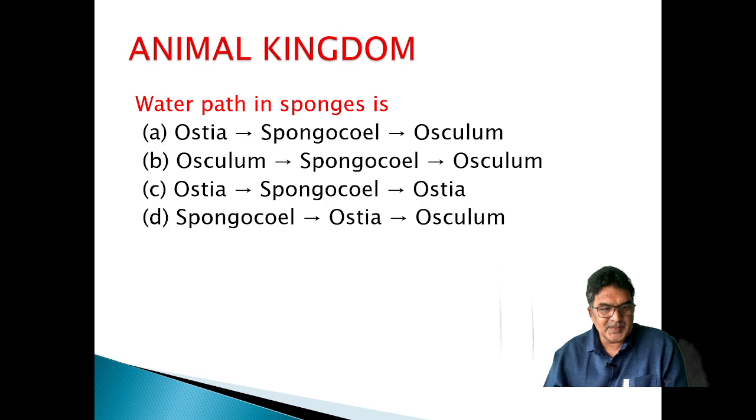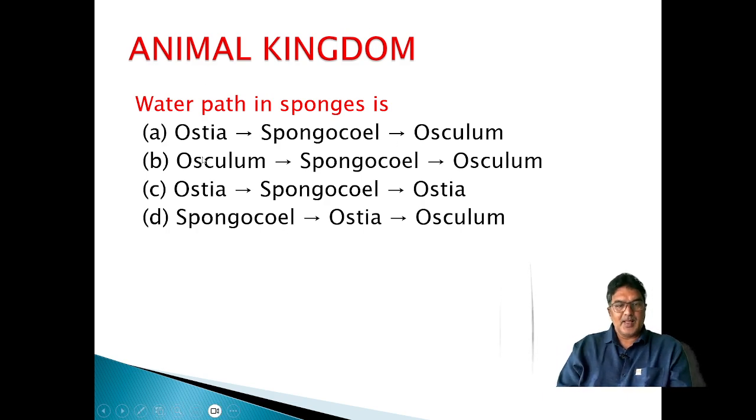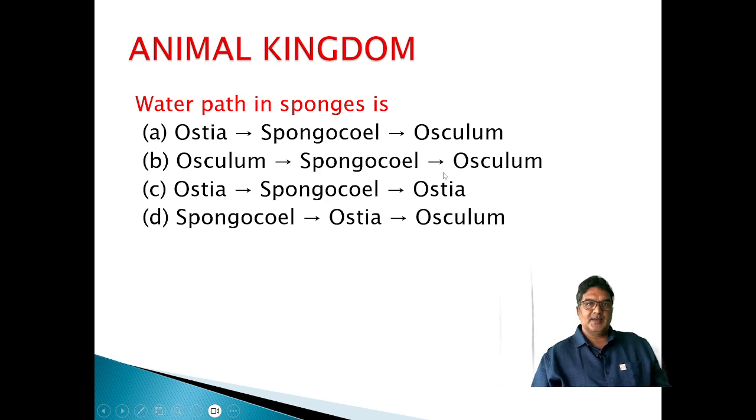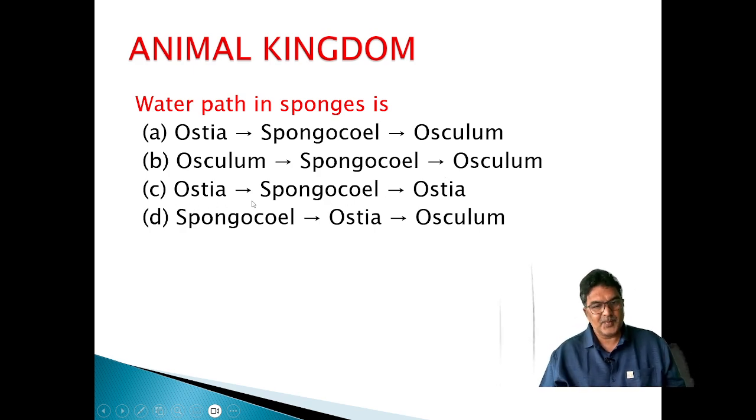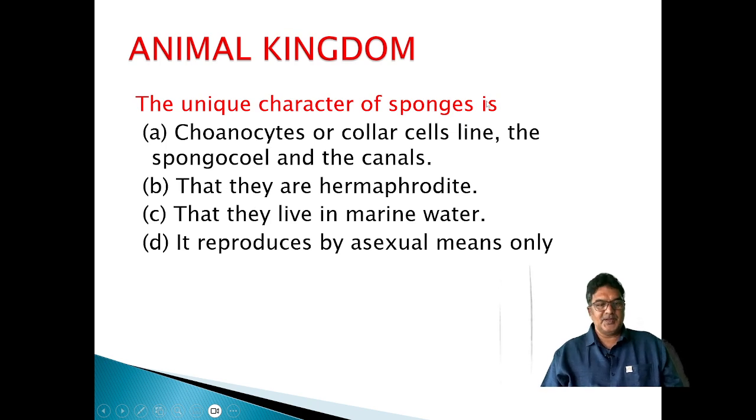Water path in sponges: water enters through ostia, enters into spongocoel, exits through osculum. So, ostia, spongocoel, osculum. The unique character of sponges is choanocytes, the collar cells that line the spongocoel and the canals. Yes, that they are hermaphrodite. They live in marine water. They reproduce by asexual means only. In these, the unique character for phylum Porifera is that choanocytes are collar cells lining the spongocoel.